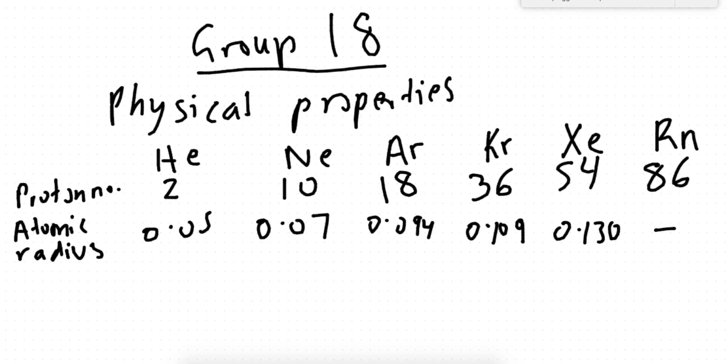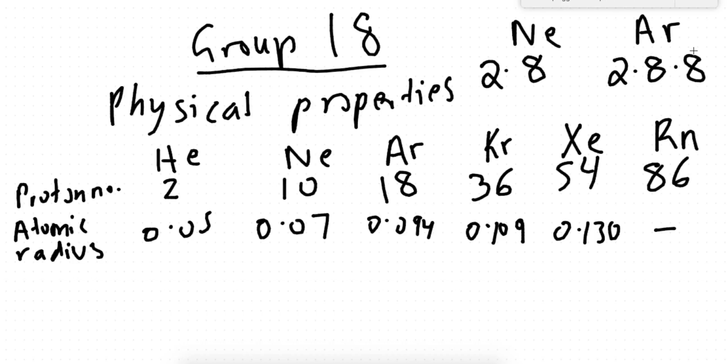Let's look at the difference between neon and argon, okay? And this difference will be based on electronic configuration. Neon has a proton number of 10, so electronic configuration is 2.8. Argon is 18, that's its proton number, so 2.8.8. What difference?